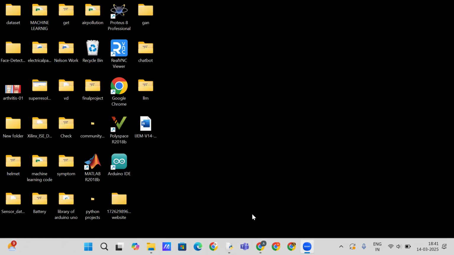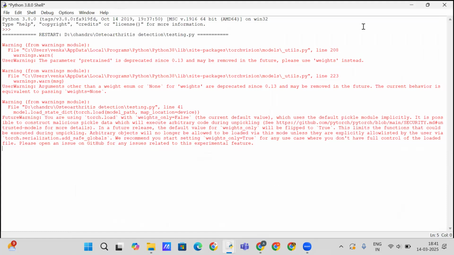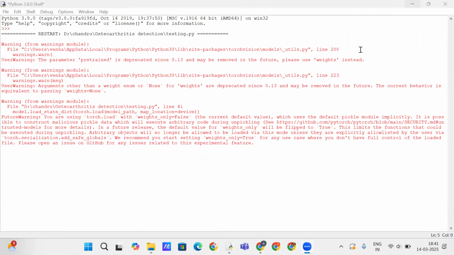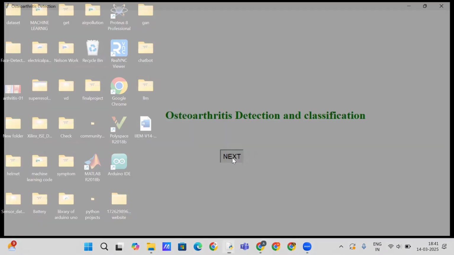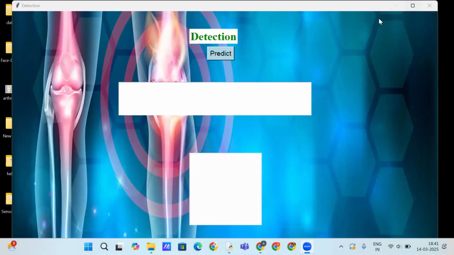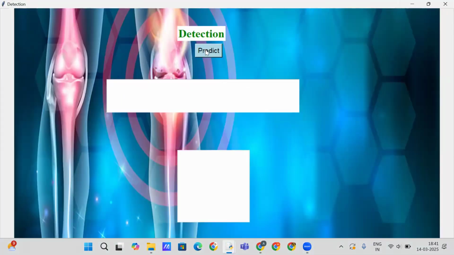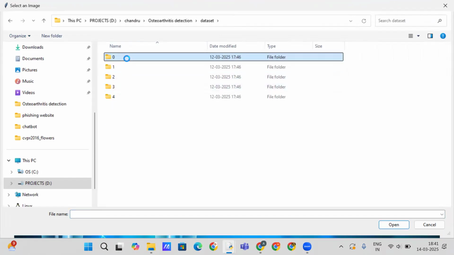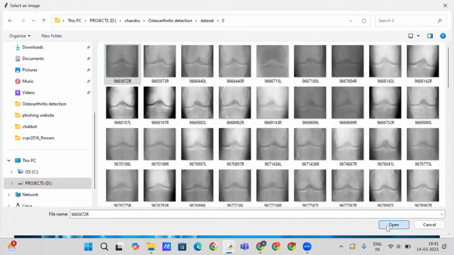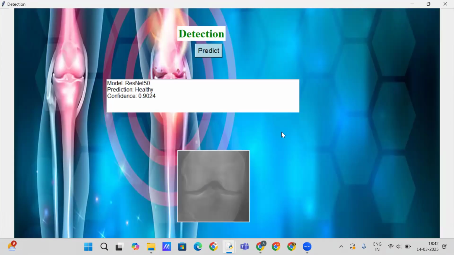You can see the file loader. This is the first screen. Next we will go to the second screen, the second window. From here you can choose any image. For this one, the model predicted it as healthy, and our confidence score is 90.